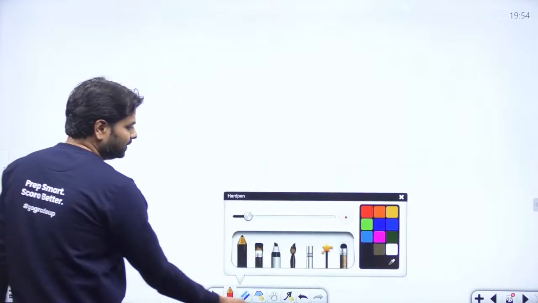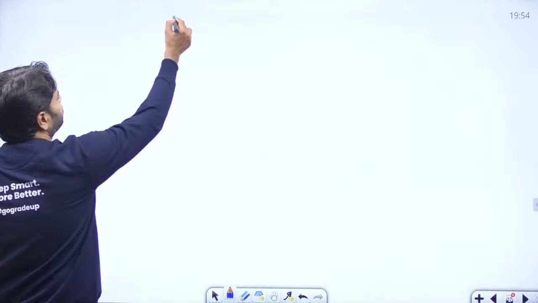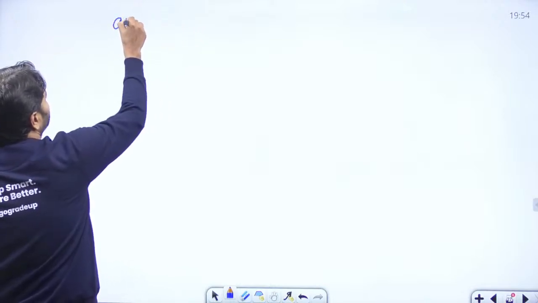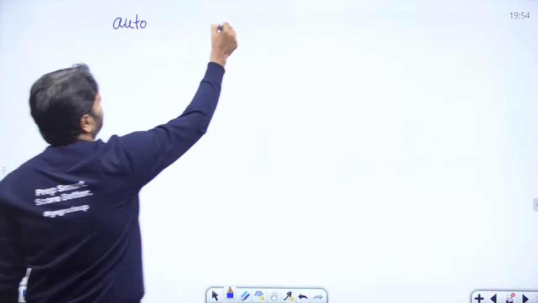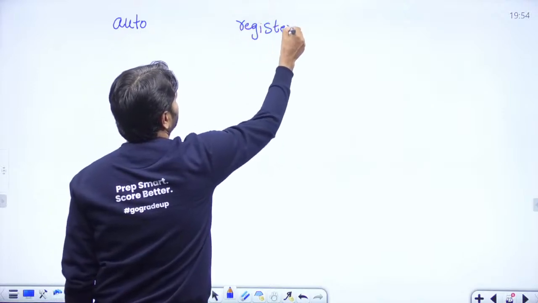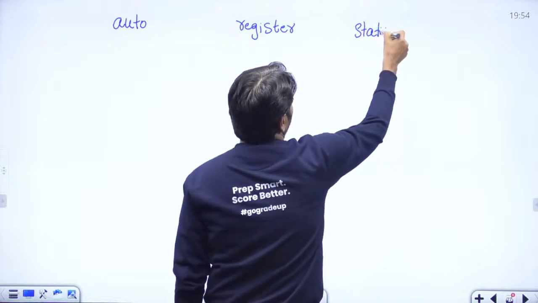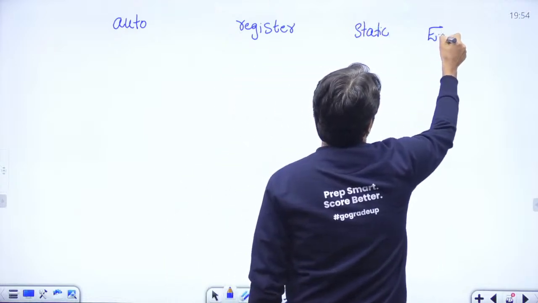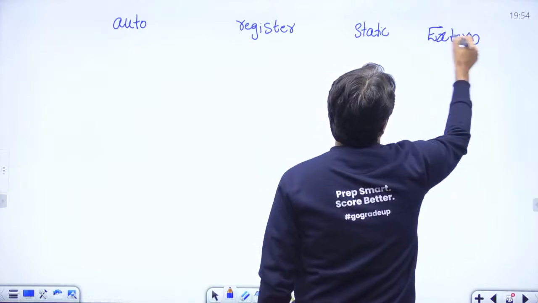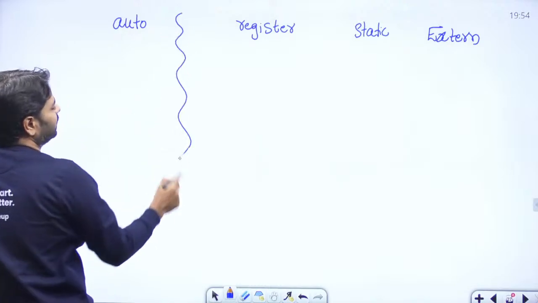Okay, in the storage classes we have auto variable, and we have register variable, and we have static variable. Also we have extern. Okay, use lowercase letters even though I write uppercase.